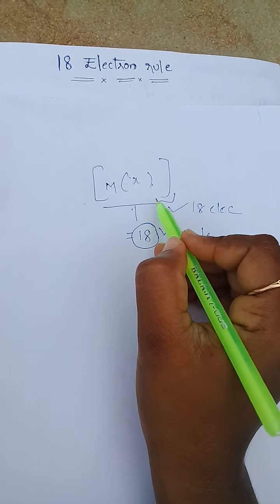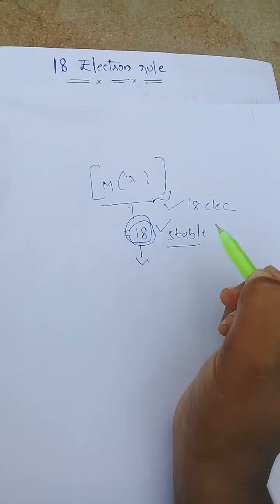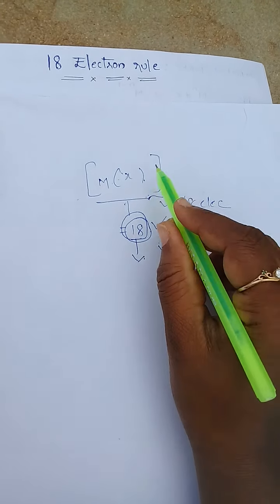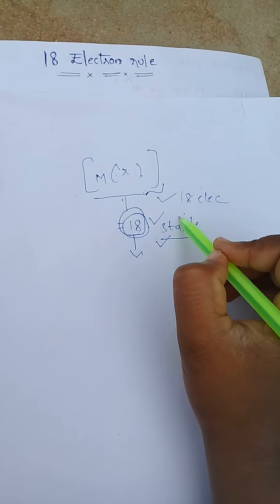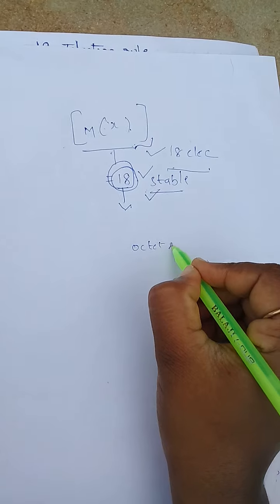When the metal complex achieves a total of 18 electrons, that complex would be stable. Compare this with the octet rule.